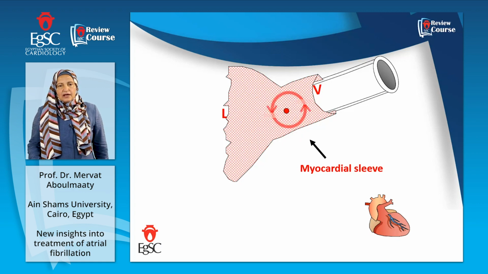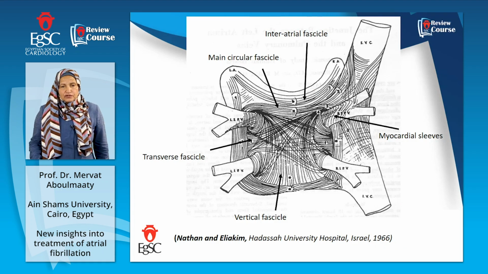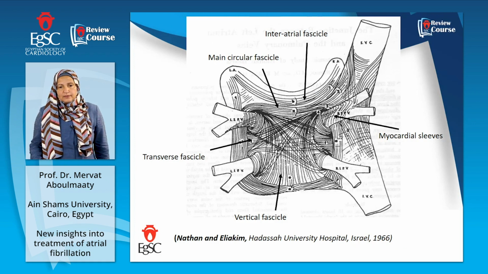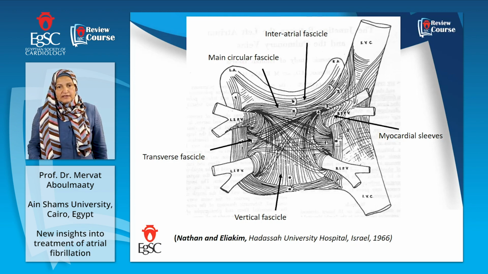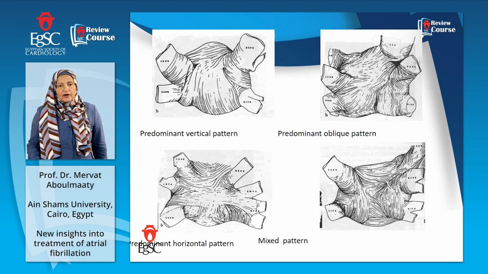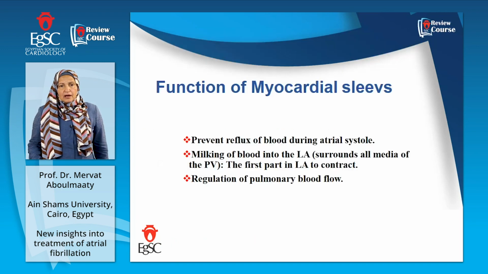These firing foci can go, this is the focal, and then make other foci in the left atrium, perpetuating as AF. Here is the musculature of the posterior wall of the left atrium, which was explained at Hadassah University in Israel in 1966. The posterior wall musculature is a complex one, and the muscle fibers extend as sleeves around the four pulmonary veins, with more fibers around the superior veins than the inferior veins. There are different patterns, and there are different locations.